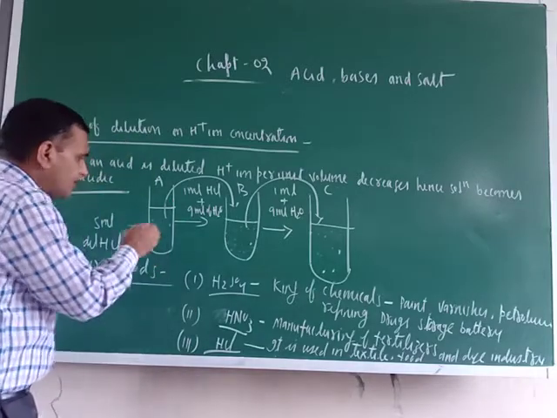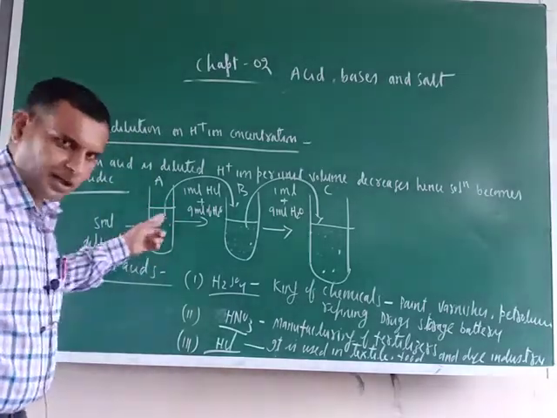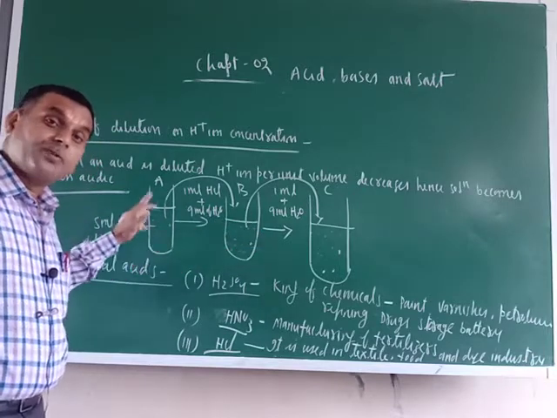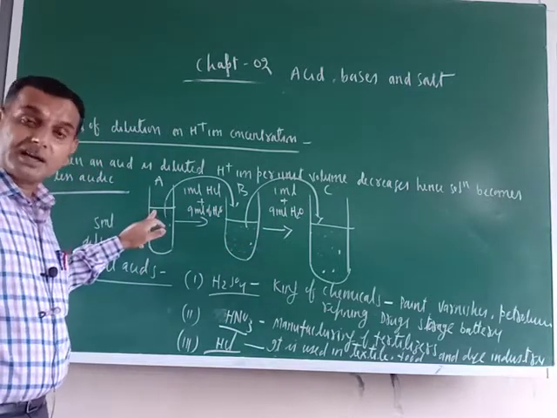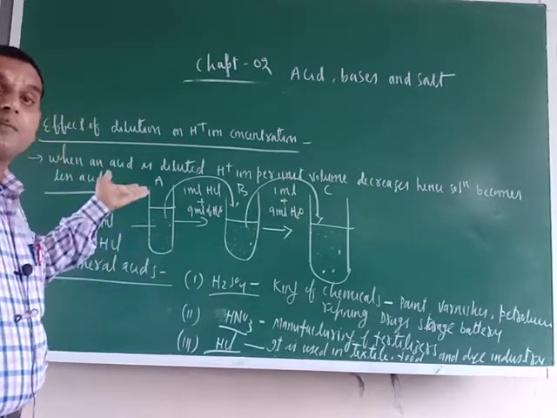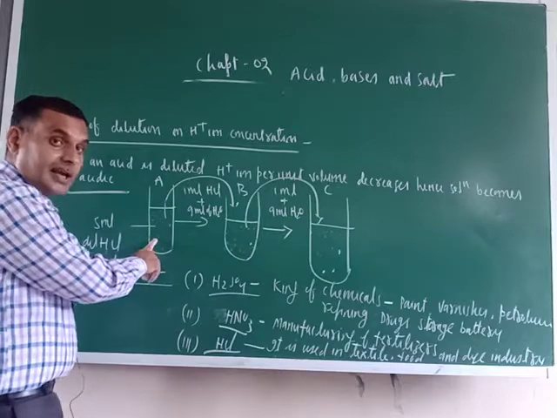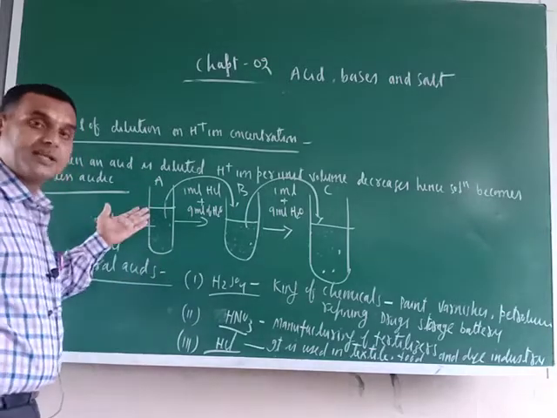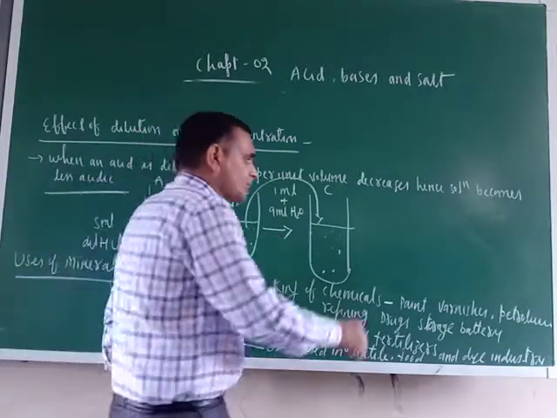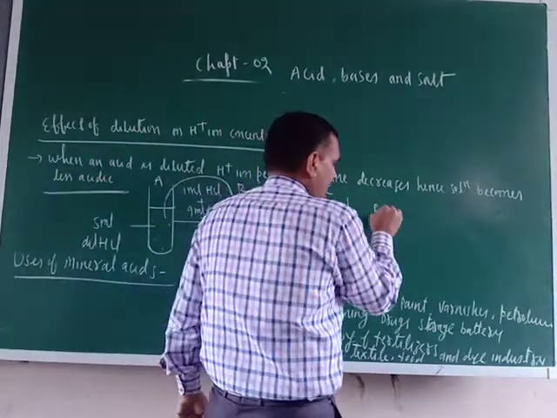So hydrogen gas will evolve in all three test tubes because HCl is there. But in the test tube where HCl is less diluted, the bubbles will be more. So in test tube A, bubbles are more, means hydrogen gas is more as compared to test tubes B and C.